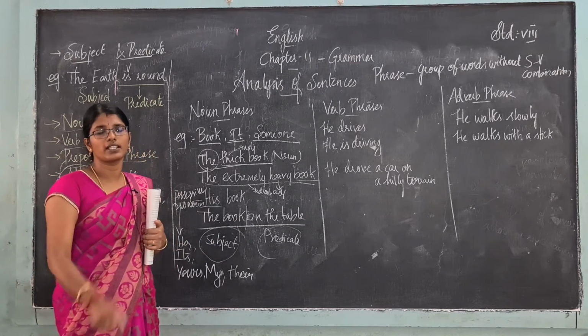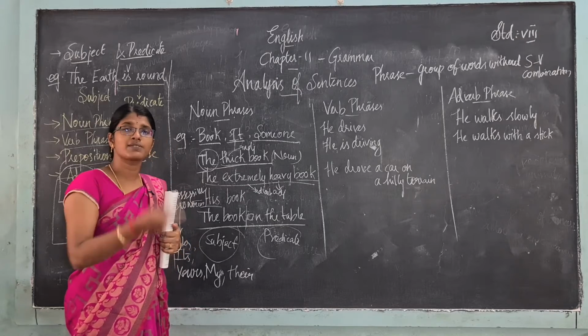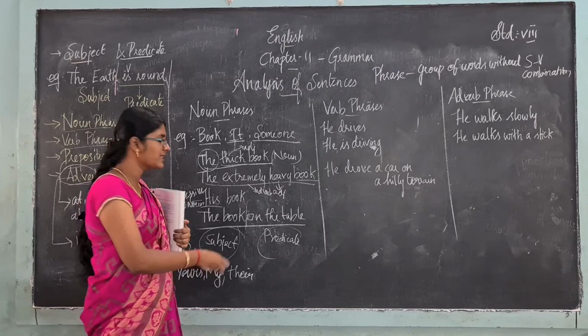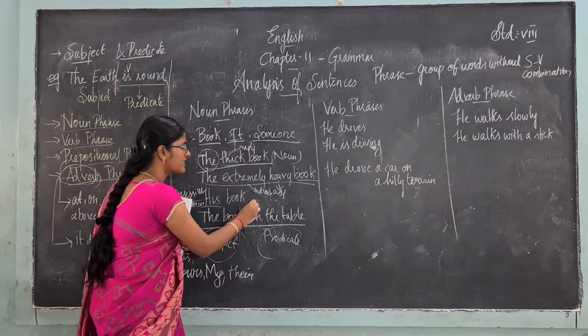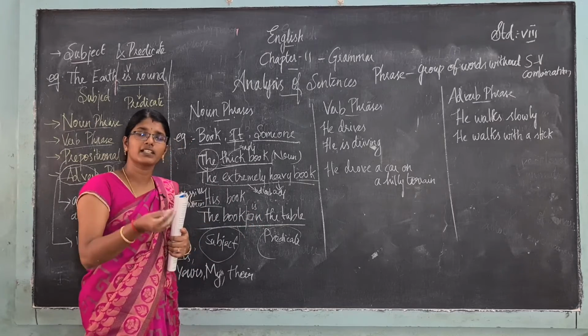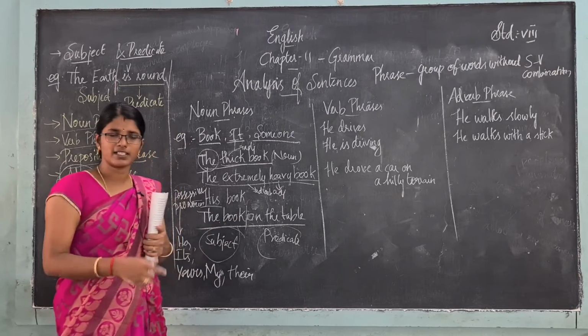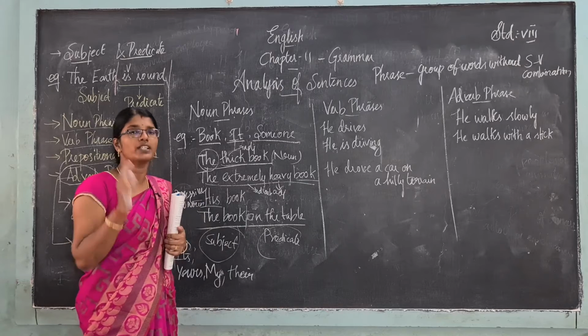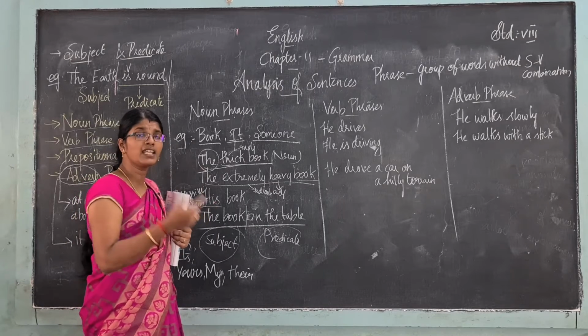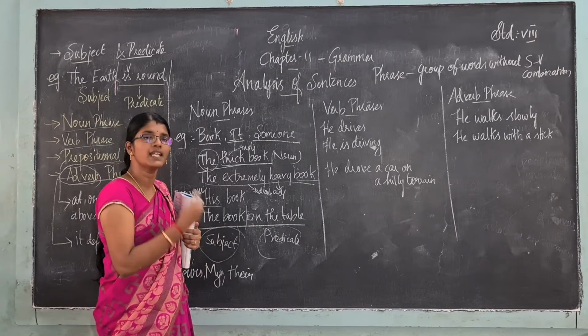It is not a phrase because there is a subject, and if you add is in the sentence, இதுக்கு verb வந்துரும். So there should not be is in this. Okay, இந்த நம்ம phrase எடுக்கும்போது you should not add any verb.